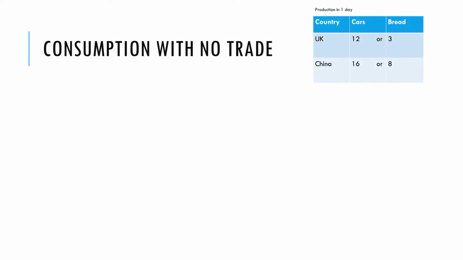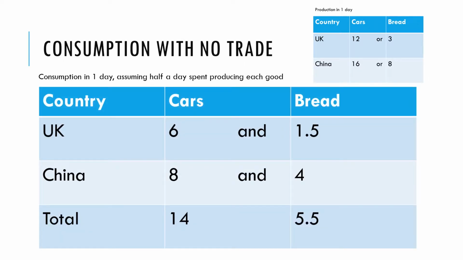So let's go back to our example here of the UK and China, where China has the absolute advantage in both. And so we can compare our final scenario. We're going to have a look at a scenario here where there's no specialization and no trade. If the UK was to spend half a day producing cars and half a day producing bread, it could produce 6 cars and 1.5 loaves of bread. China, in one day, spending half their time on each, would produce 8 cars or 4 loaves of bread. So this is what these countries could have. They'd be halfway along their PPFs if they didn't specialize, if they were just self-sufficient, produce both goods.